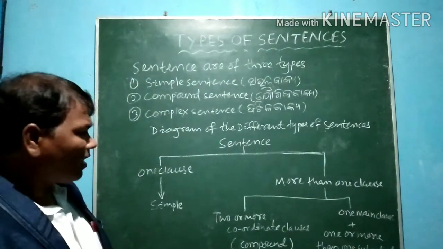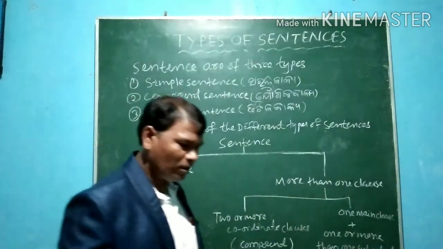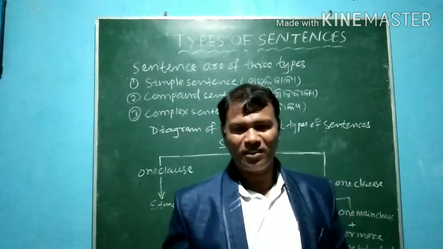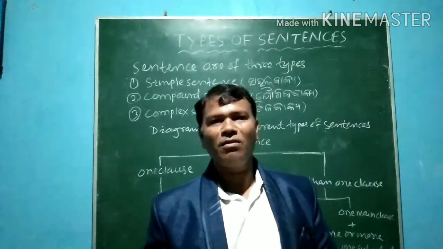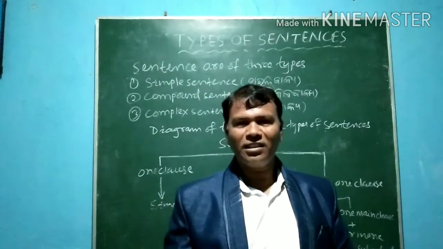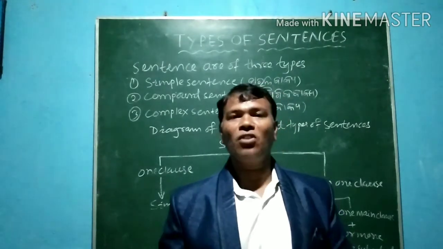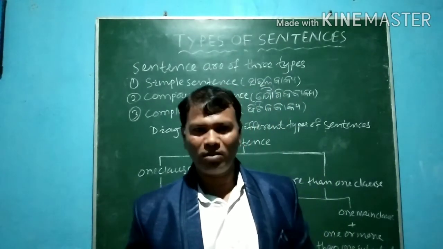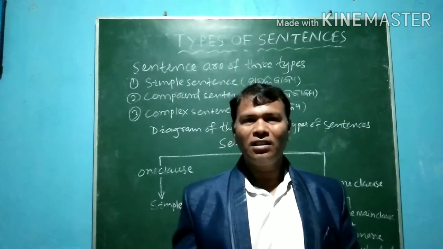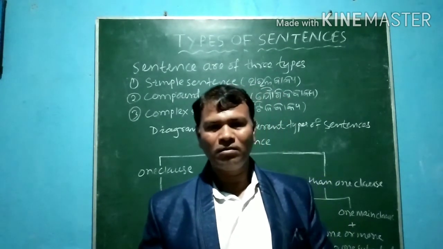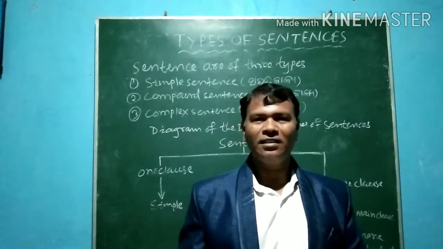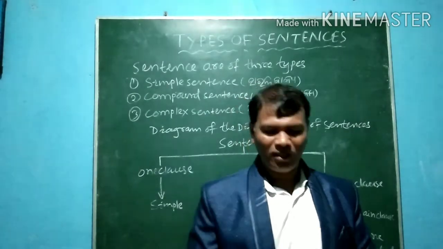Now I am going to discuss the simple sentence. What is a simple sentence? What is the definition of a simple sentence? A sentence consisting of a subject with one finite verb is called a simple sentence. Then you ask, what is a finite verb? A verb which indicates tense in a sentence is called a finite verb.